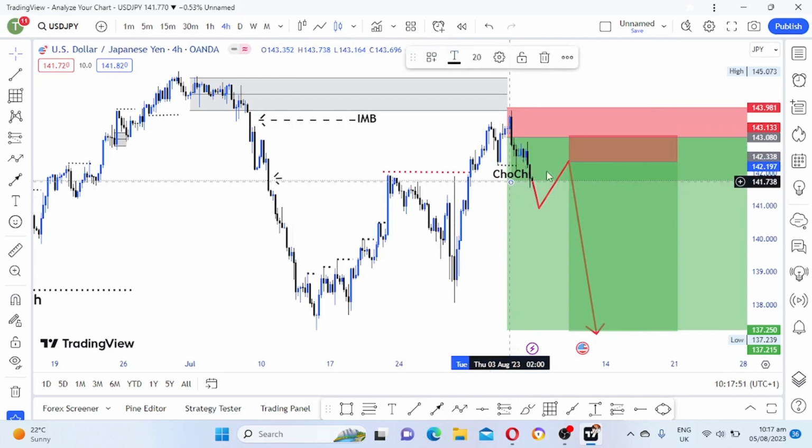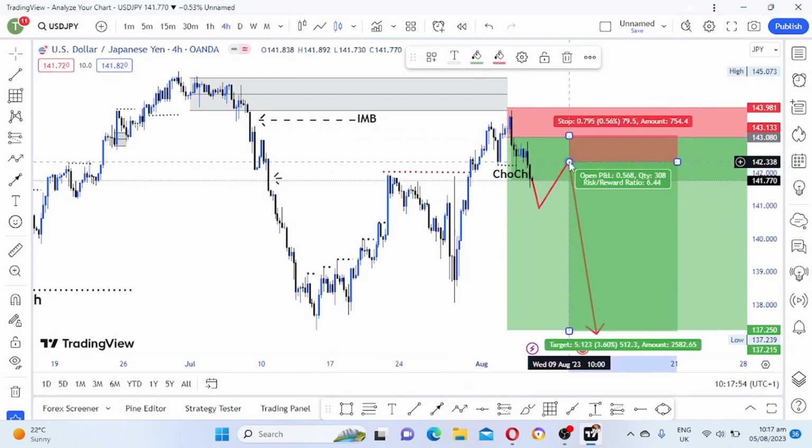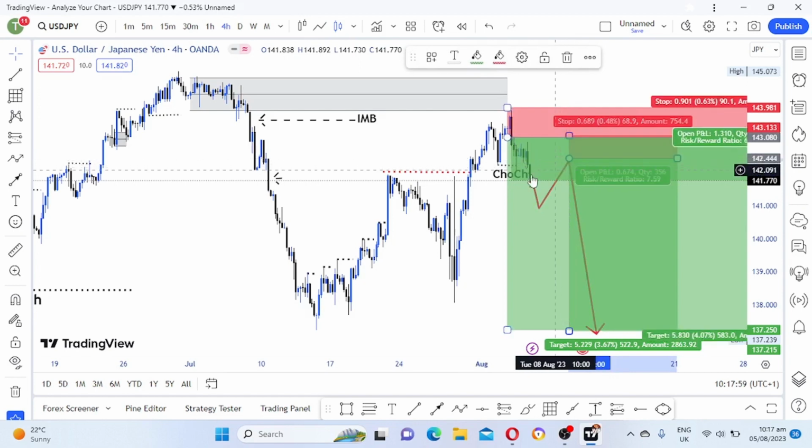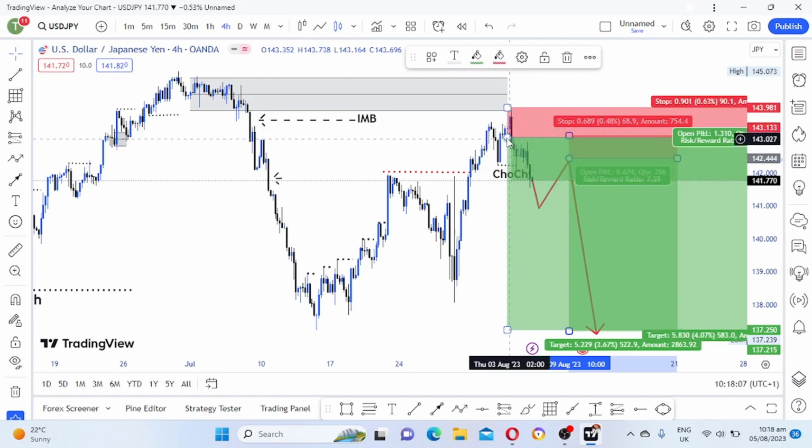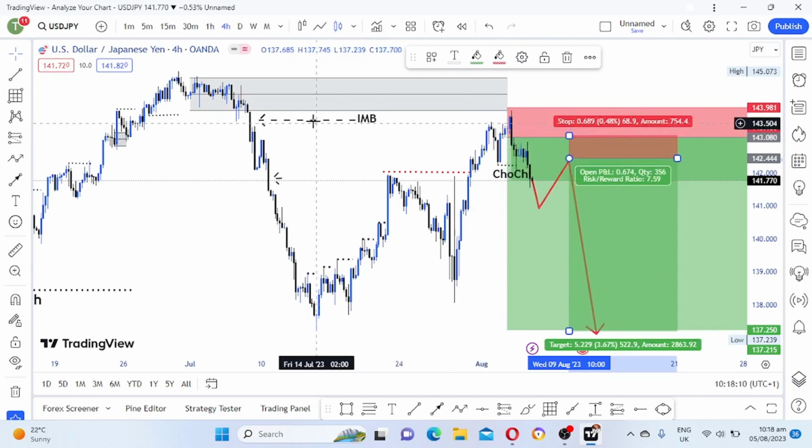So I'll wait for price to pull back here. Once price pulls back, we sell after the pullback. We are already in a sell, as you can see. We ended here, after price already filled this imbalance which is here.